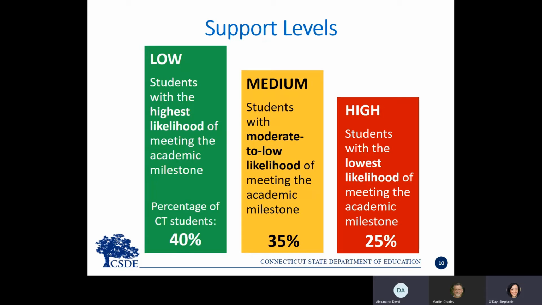What we're saying is this: based on what we've seen in the past, students that have had similar test scores, attendance, mobility, behavior, and all the variables that go into these models, we're suggesting for those students in the medium and high support levels that the districts and schools take a closer look and consider additional interventions to really help the students reach the academic milestones that Chuck described earlier.